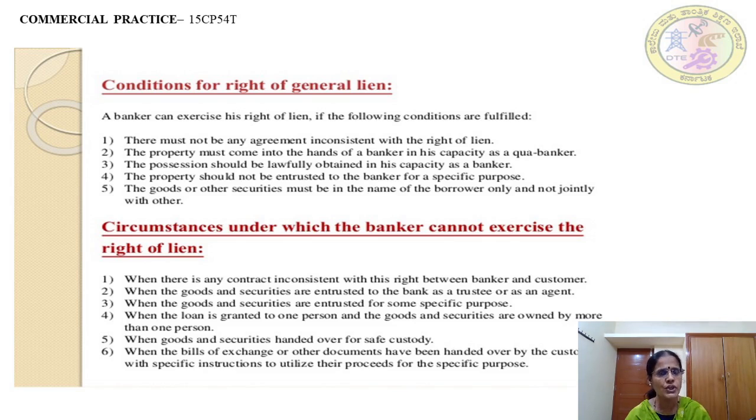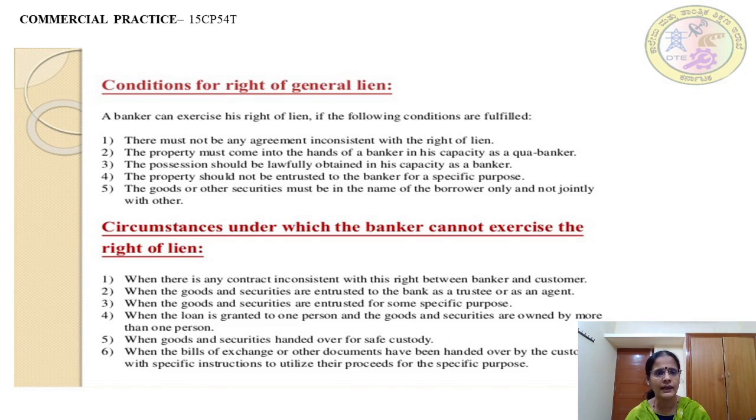The possession should be lawfully obtained in his capacity as a banker. That means the possession cannot be taken by the banker illegally. It should be given by law. The possession of securities or whatever it is must be obtained by the banker lawfully.